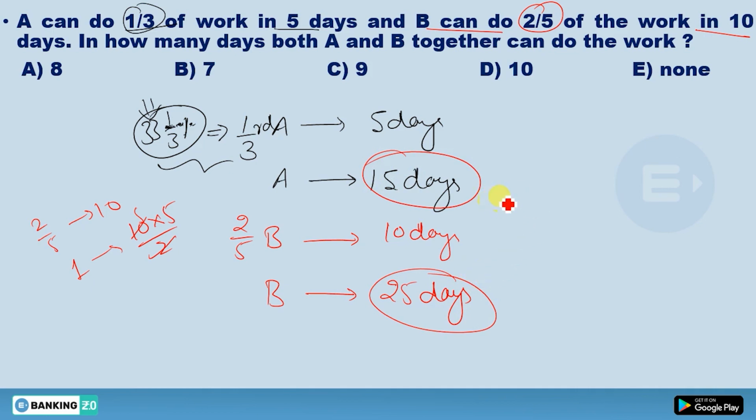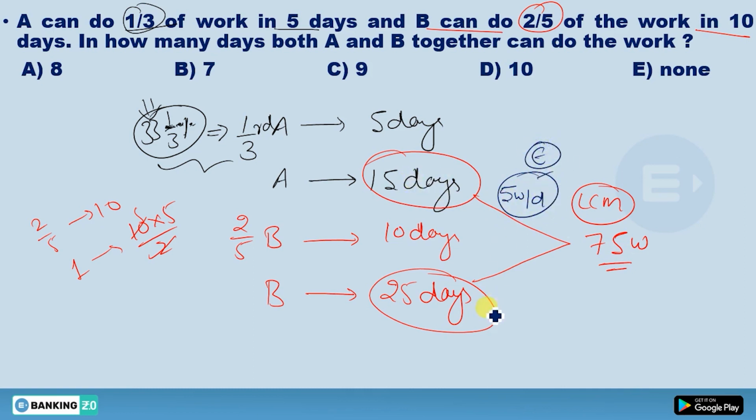Now see here, take the LCM of both. Why LCM? Because the work is the same for both. So for 15 and 25, you're going to get 75 as the work. So in 15 days, he is doing 75 work. Then in one day, what will he do? He will do 5 work per day. Just divide this 75 by 15, you're going to get this. And this is the efficiency. In 25 days, 75 work, then in one day, how much? 3 work per day. So this one is the efficiency of B.